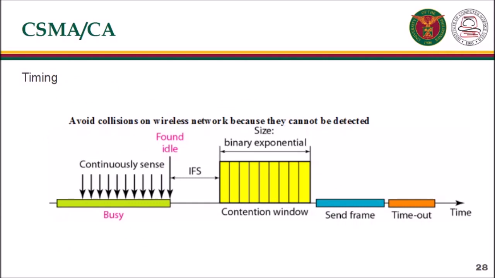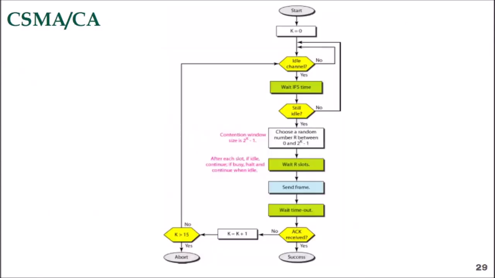Here is a figure of the IFS and the contention window. Here is the flow diagram of the CSMA/CA. It is also similar to the Aloha protocol. The difference is the use of IFS and contention window.